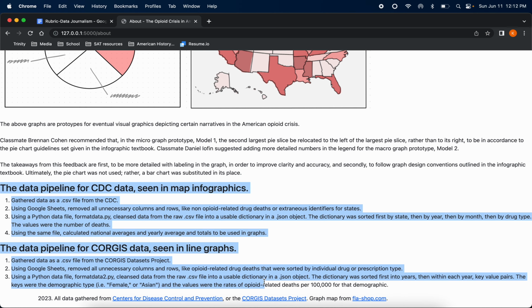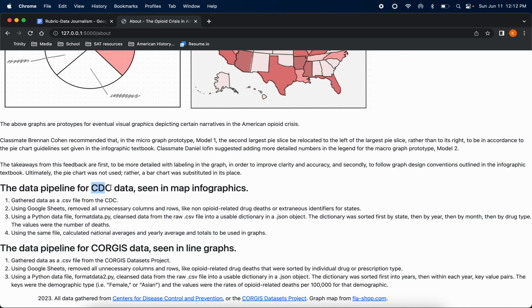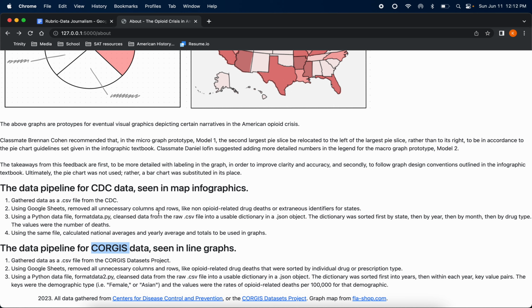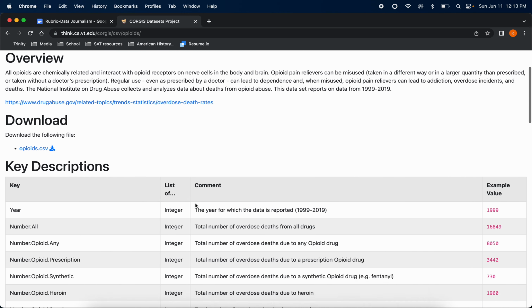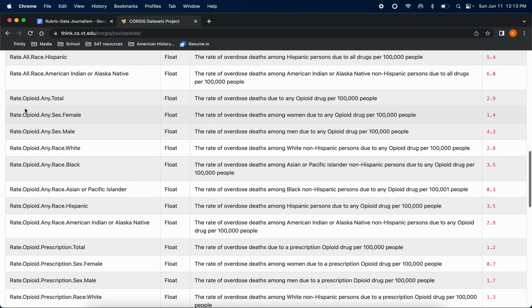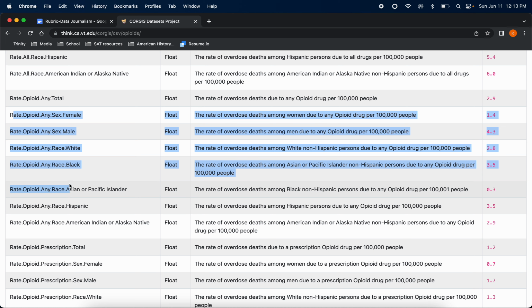Here's my data pipeline. So I ended up using 2 data sets. The first was from the CDC and the second was from Corgis. So the CDC one is here. It's kind of total death counts for each state for a range of years. And then the second one was from Corgis over here, which broke it down by a bunch of different identifiers. I ended up using mostly the demographic ones.